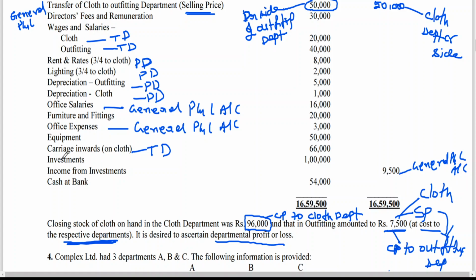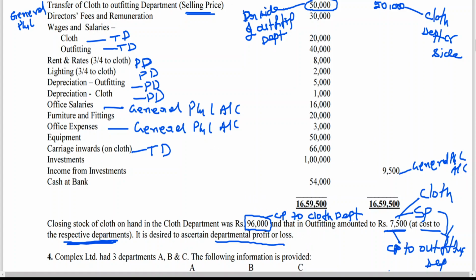So please make a note that I need the GP ratio of the transferor department to remove the loading effect of unsold stock lying with the transferee department pertaining to the transferor department. Clear to all of you?